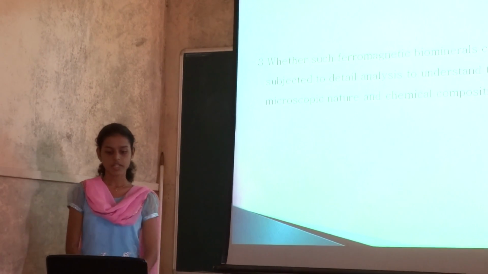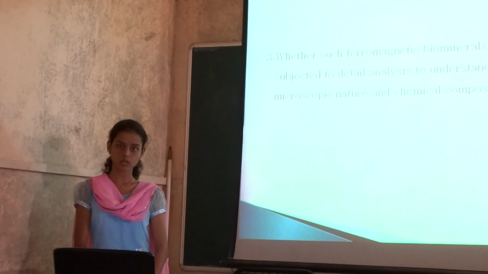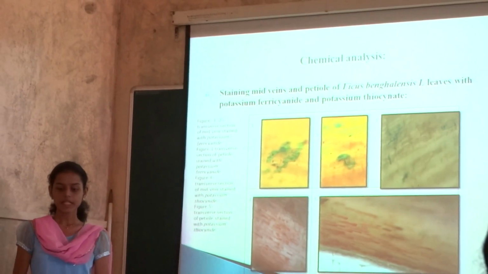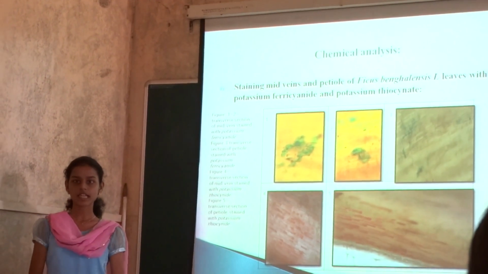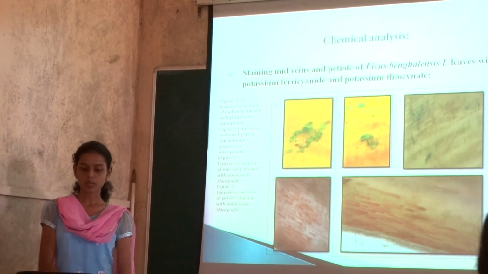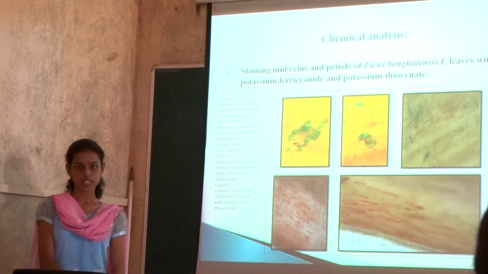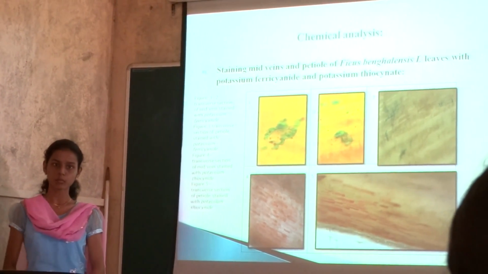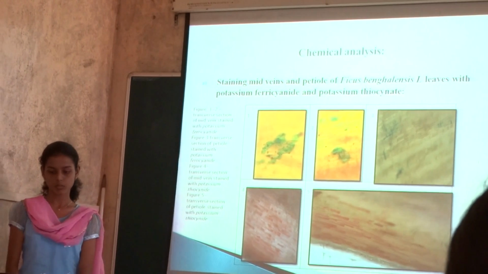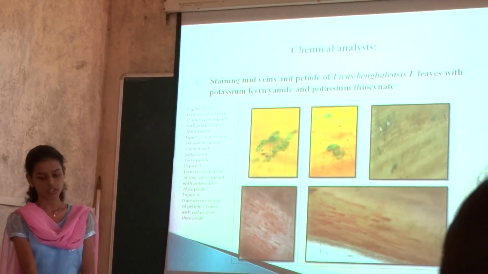Third objective, whether such ferromagnetic bearing minerals could be subjected to detailed analysis to understand their microscopic nature and chemical composition. When the chemical analysis was done, the LS of petrol as well as grain was taken, and they were treated with potassium ferricyanide and potassium thiocyanate. It was found that when stained with potassium ferricyanide, they stained blue, indicating the presence of Fe+2, and when stained with potassium thiocyanate, they stained red, indicating the presence of Fe+3.